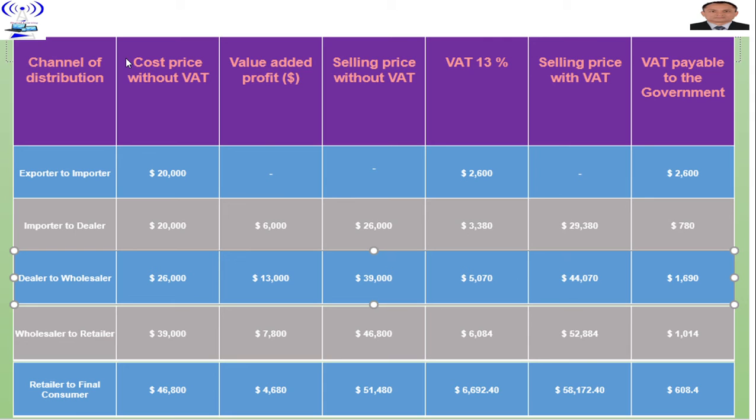Value added tax, VAT. Value added tax is an indirect tax that is charged at various channels of distribution, also called multi-state tax, almost similar to GST. VAT is imposed on the additional value or profit made by a business.